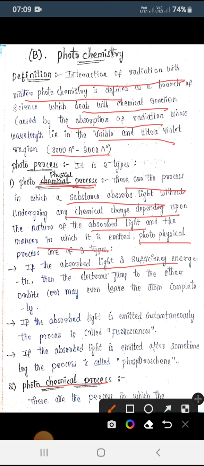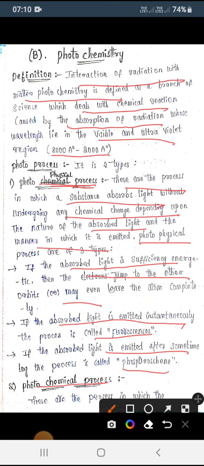The same way here, when the absorbed light has some amount of energy, the electron jumps to another orbit, or it may leave the atom completely. So this is the first point. Coming to the second, if the absorbed light is emitted instantly, immediately returning back, that one we call fluorescence. If the absorbed light is emitted after some time, returning back after some time, that one we call phosphorescence. So these are the three types of photophysical process.